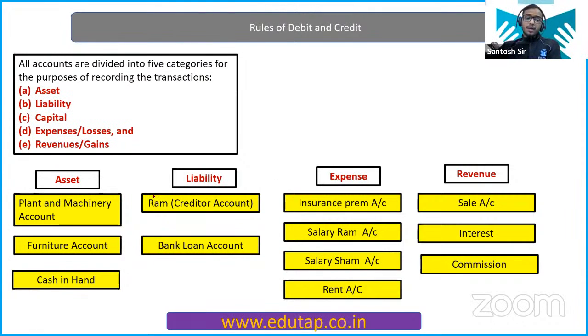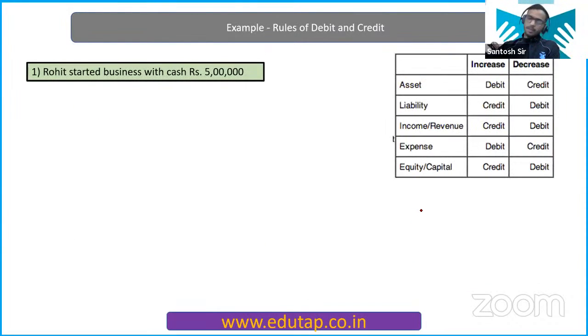Asset, what do we have in the assets? Plant and machinery, furniture account, cash in hand, that you know. Liability is like Ram creditors account, bank loan account. Expenses like insurance premium, salary, and rent account. Revenue like sale, interest, and commission income. Okay. Now let's do the practice one by one.